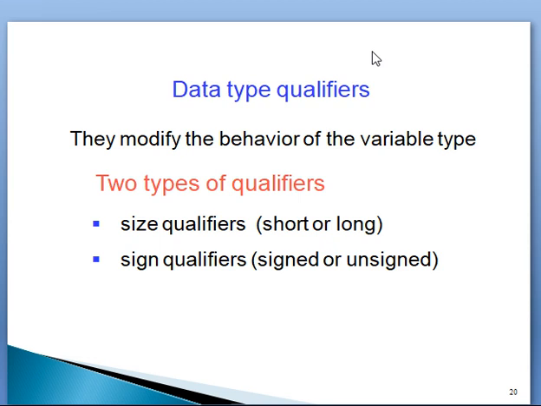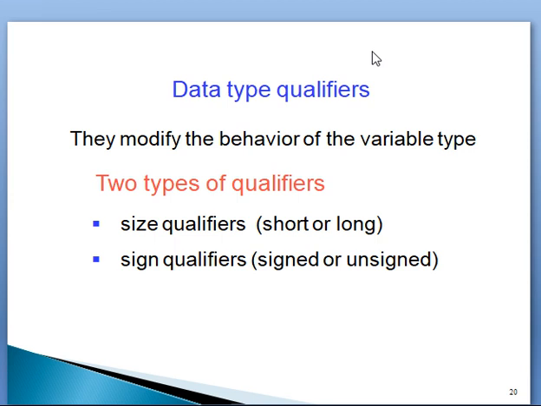So coming to the data type qualifiers, the modify the behavior of a variable type is called qualifiers. There are two types of qualifiers, size qualifiers and sign qualifiers.